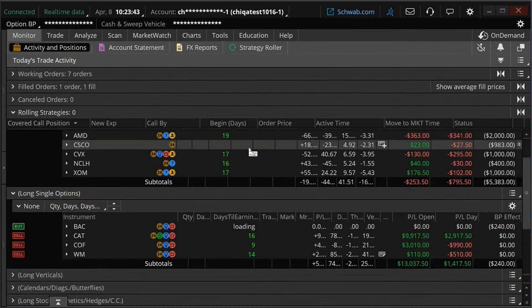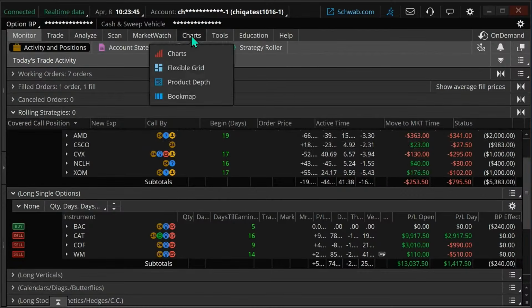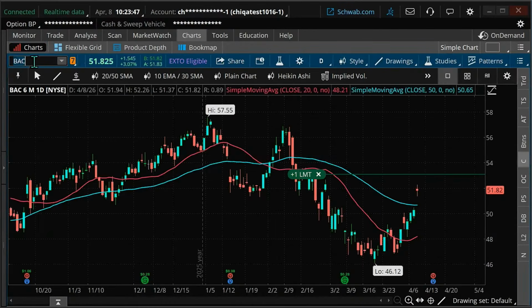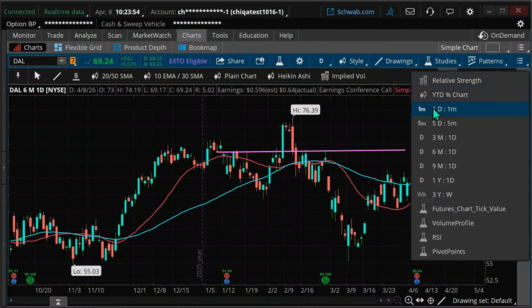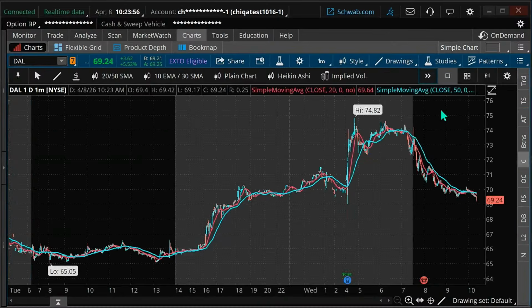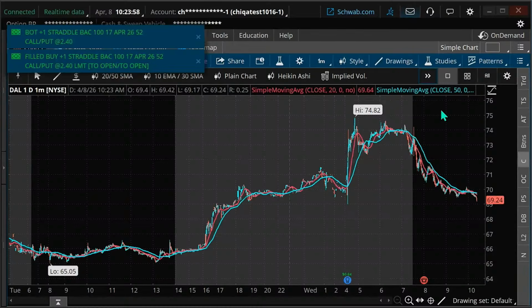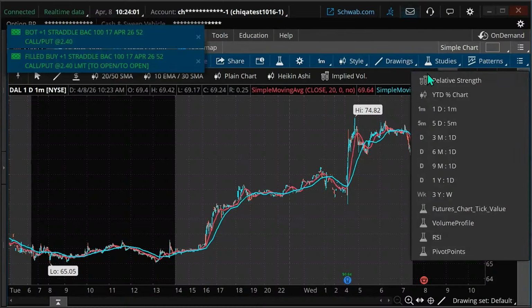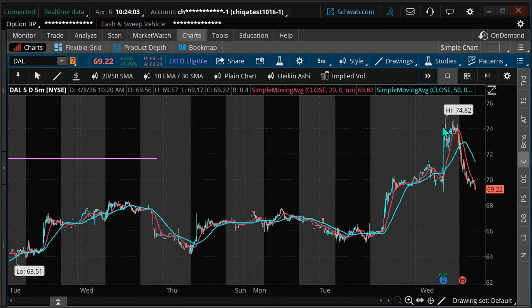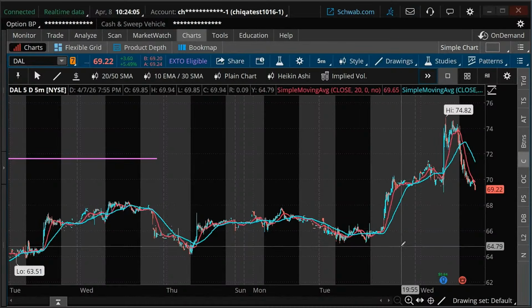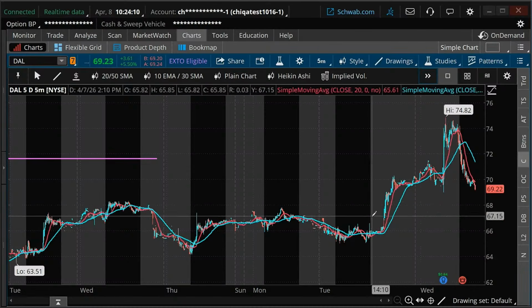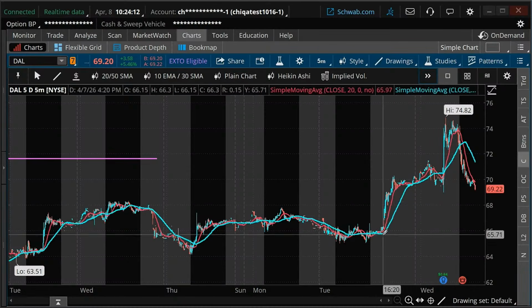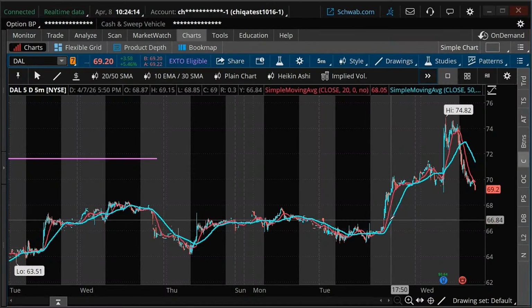Trevor's question was, can we get out pre or post earnings? You can, but let's just look at this for example. I'm going to pull up Delta because they just had earnings, and I'm going to change my time frame on my chart. It may not be the best example here, but the gray area on this chart is after hours. This is when earnings came out right here.